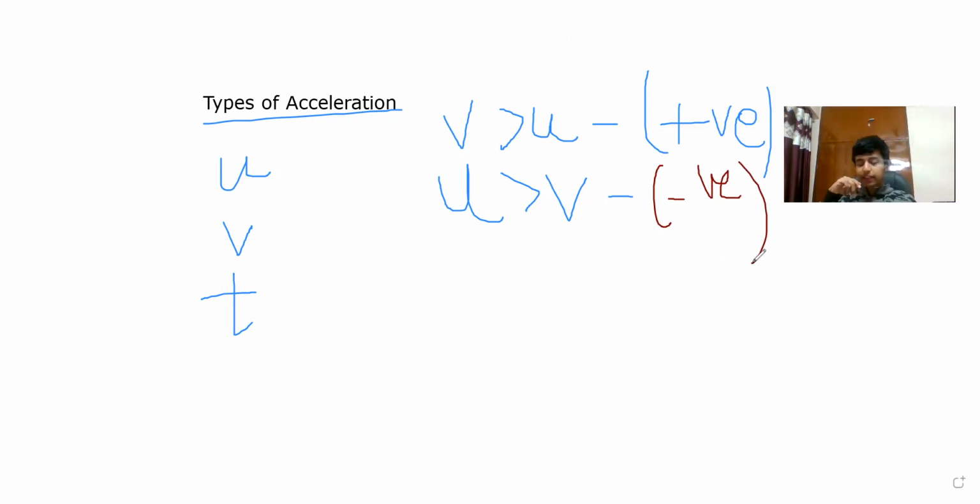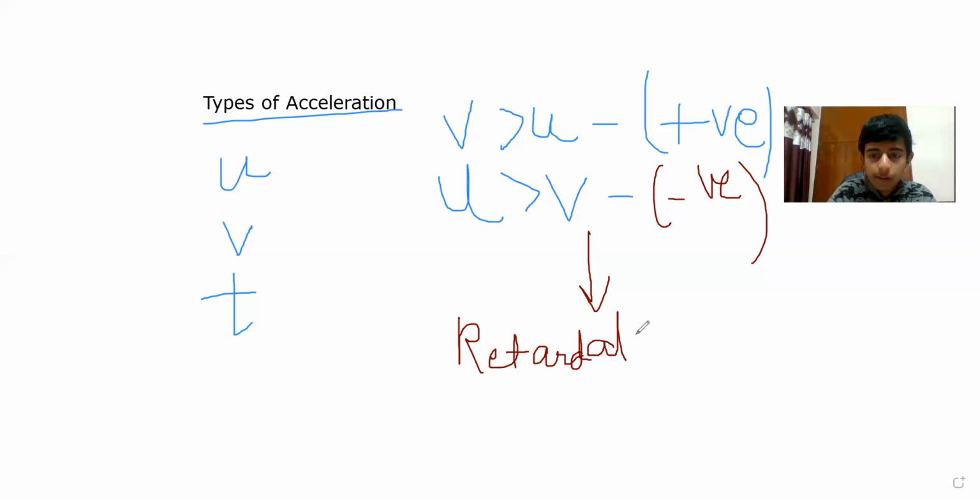Keep in mind, because it is very, very important. Negative acceleration has a specific name called retardation. What do we say? Retardation. For negative acceleration, and positive acceleration is acceleration only. In negative acceleration, we have retardation. So this is on the basis of the value of u and v.